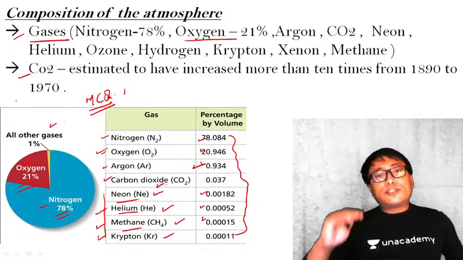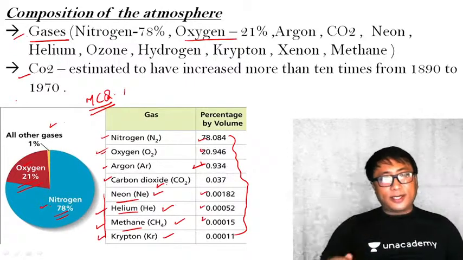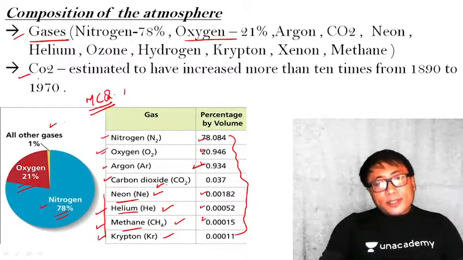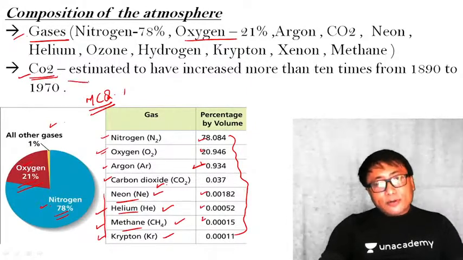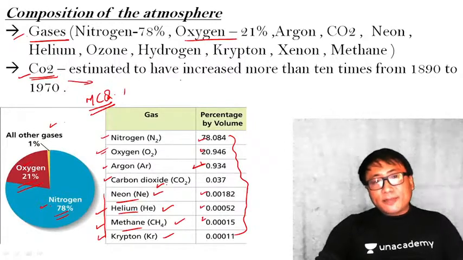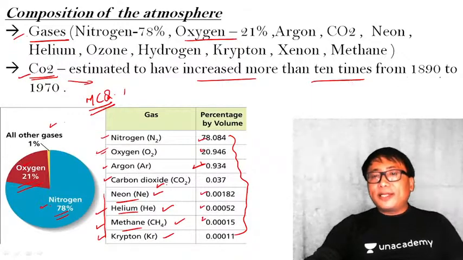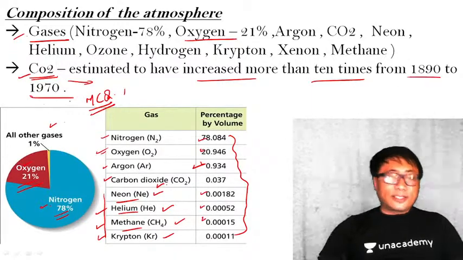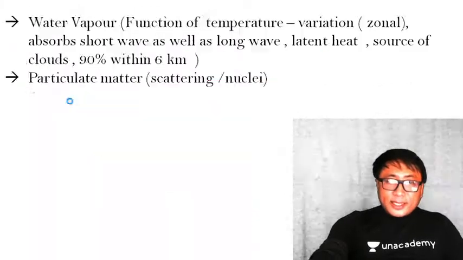Because CO2 is required by the plant in the process of photosynthesis. Clear? Now, CO2, which is giving us a lot of trouble in the form of global warming, is estimated to have increased more than 10 times from 1890 to 1970. You see here. Clear?